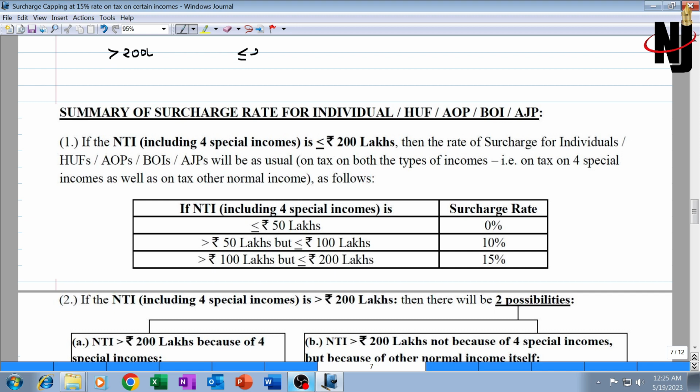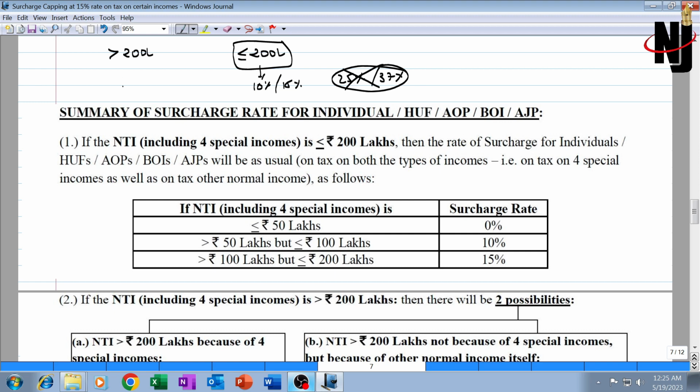When the total income is up to 2 crore, this concept will have no role to play. I will not say the concept is useless or irrelevant, but it becomes non-applicable because the income is up to 2 crore. If it is up to 2 crore, then the surcharge rate will be either 10 or 15%. 25 and 37% will not apply. When 25 and 37 do not apply, this capping concept does not apply, it fails.